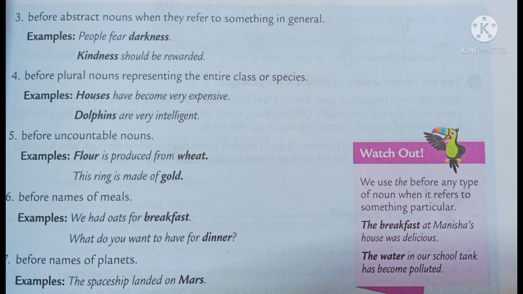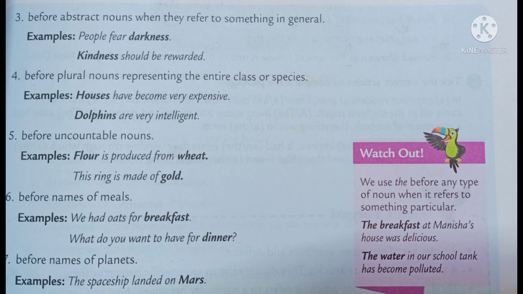We also do not use articles before names of games, like the games that you are playing: basketball, tennis, football, cricket. Before these games also we do not use articles. Then articles are also not used before abstract nouns. We have studied what abstract nouns are. So before abstract nouns like darkness, kindness, freedom, friendship, we do not use articles.